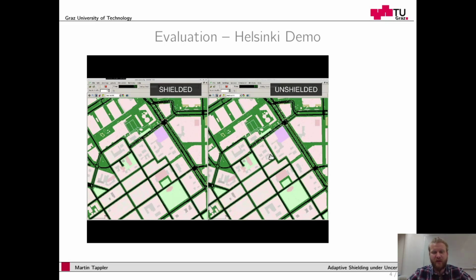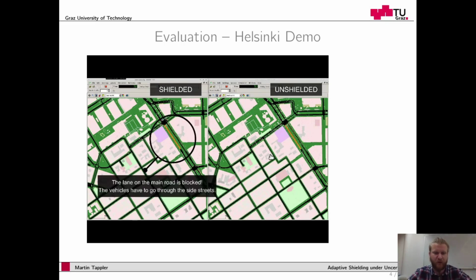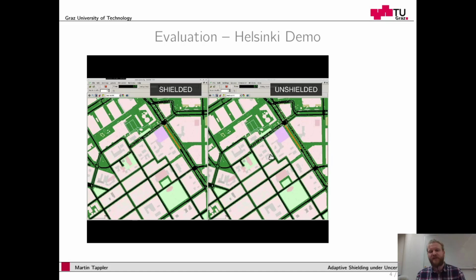So here in the following you see that we will simulate a traffic accident that blocks a part of the road. This is shown here in yellow. So the shield now needs to adapt to this new situation and change accordingly. Now if we look closely, we see that on the right hand side traffic jams occur, whereas on the left hand side the traffic flow is still good.